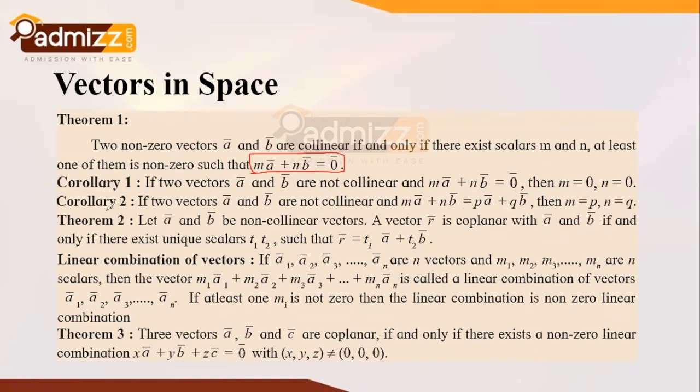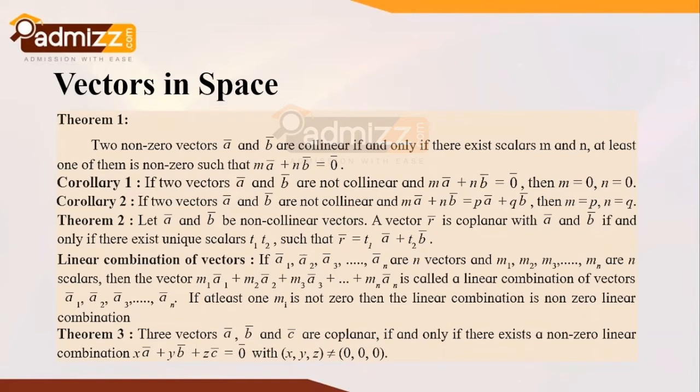Now theorem 2 states that if a bar and b bar are non-collinear vectors, then a vector r bar is coplanar with a bar and b bar if and only if there exist unique scalars t1 and t2 such that r bar is equal to t1 a bar plus t2 b bar. What does this ultimately indicate? It indicates that there are two non-collinear vectors, a bar and b bar. If any vector r bar lies in the same plane as a bar and b bar, then there exist unique scalars t1 and t2 such that r bar is equal to t1 a bar plus t2 b bar.